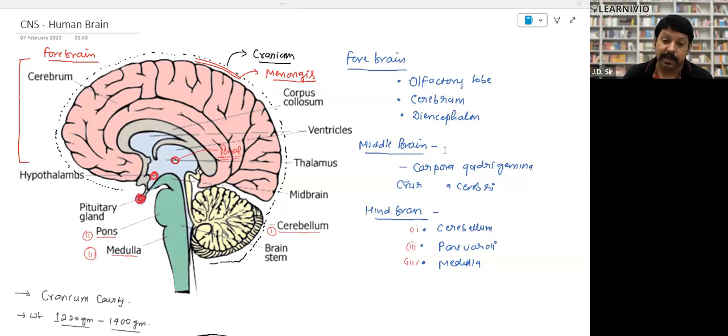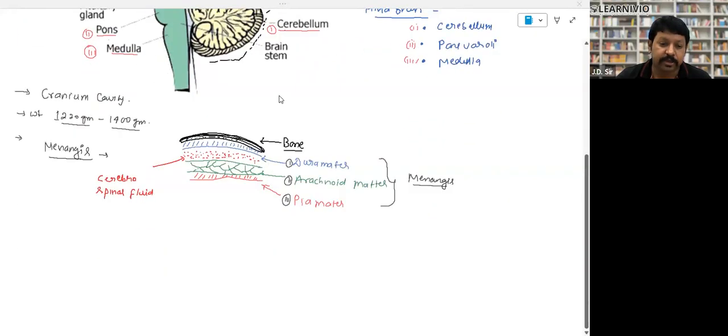After the cranium and before the brain, there is a liquid and some membrane, right? These membranes are collectively called meninges. Meninges are the membranes which cover the brain. So after the cranium, the brain box, there are the meninges. Now, first I will discuss what the meninges are and what their composition is. You have to cram the composition and the layers or sequence of the meninges.